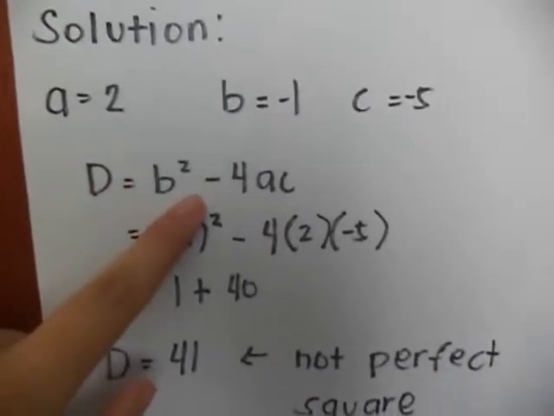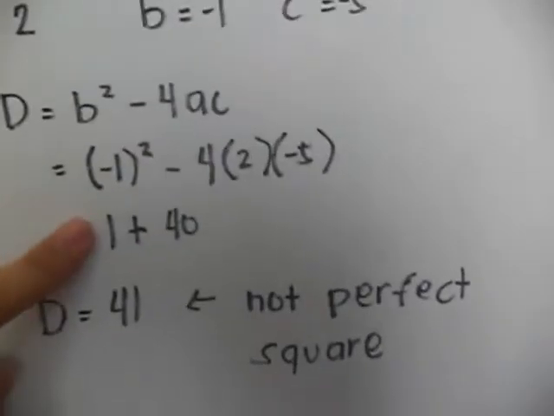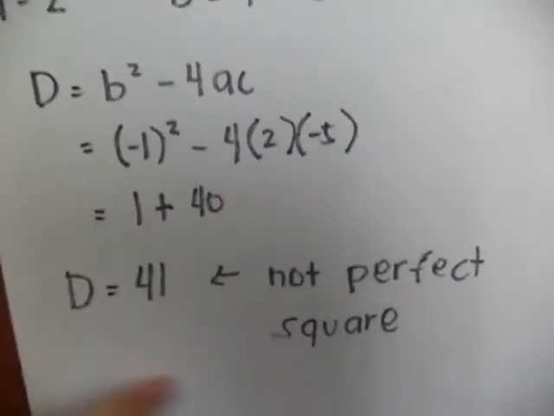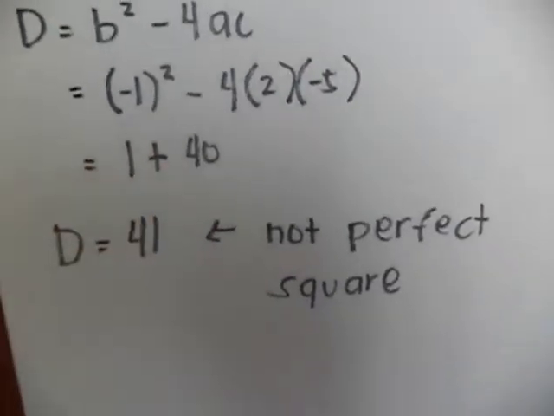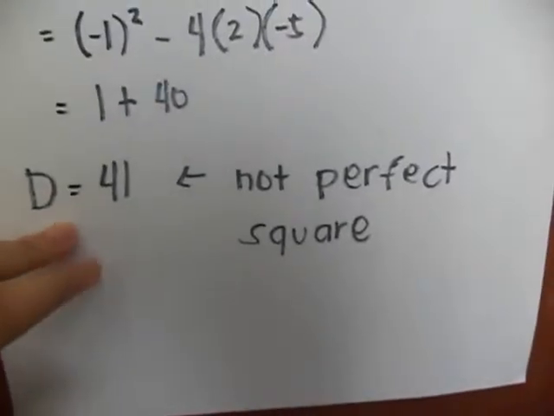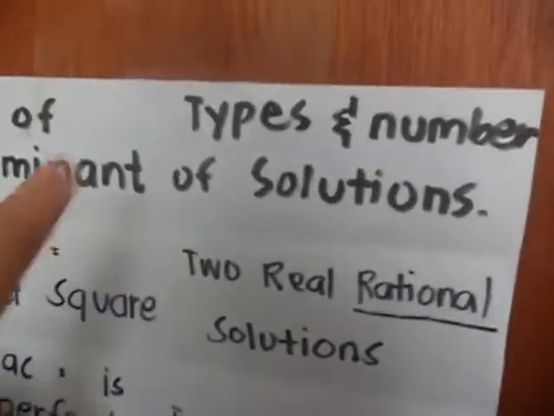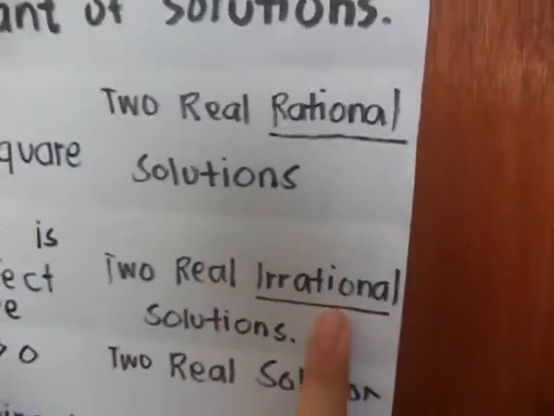Discriminant is equal to b squared minus 4ac, which is negative 1 squared minus 4 times 2 times negative 5, which is 1 plus 40. Discriminant is equal to 41. 41 is not a perfect square. So the type and number of solutions is two real irrational solutions.